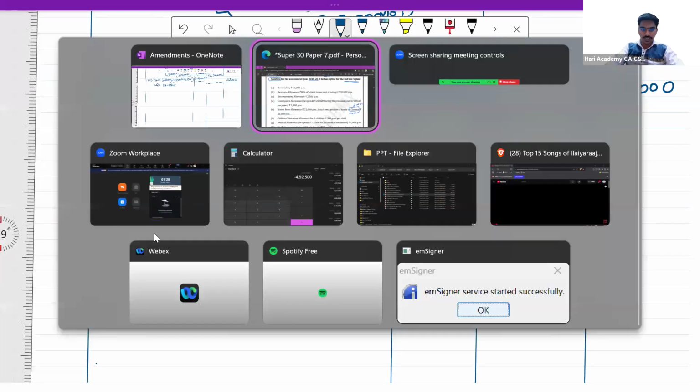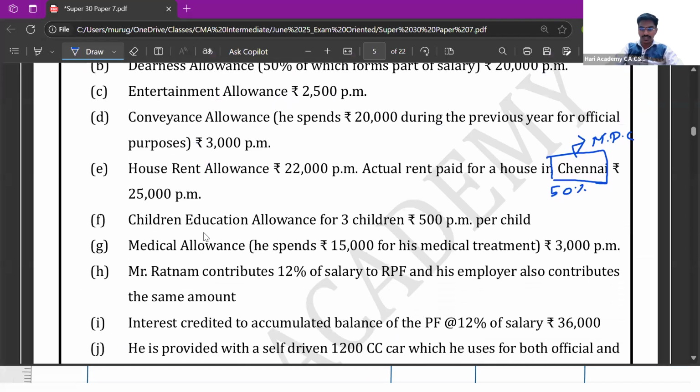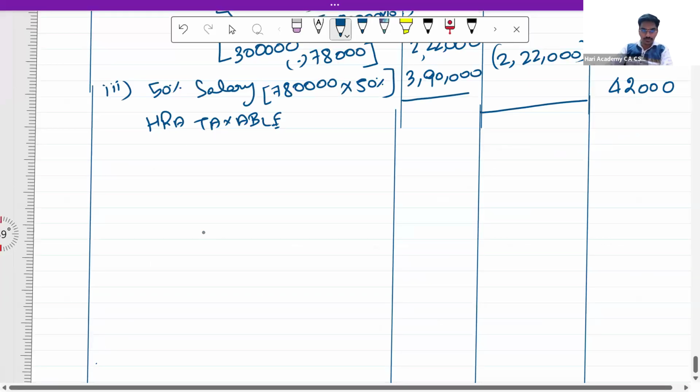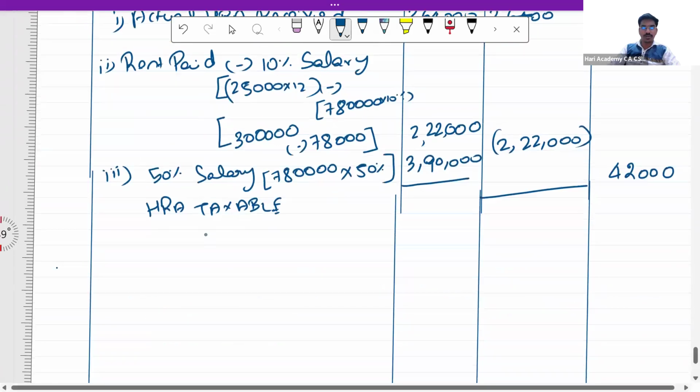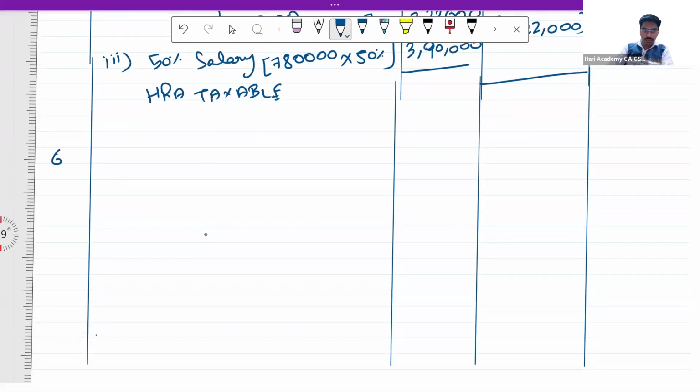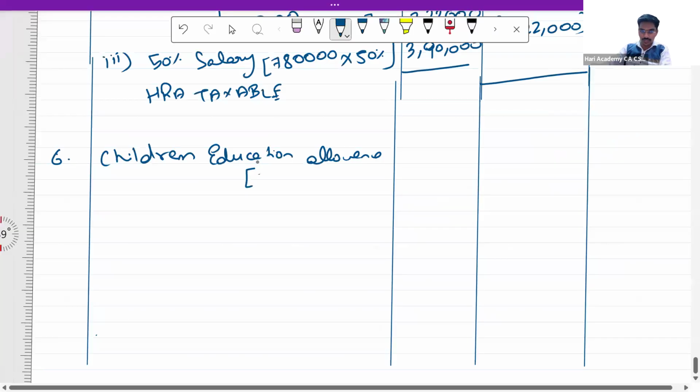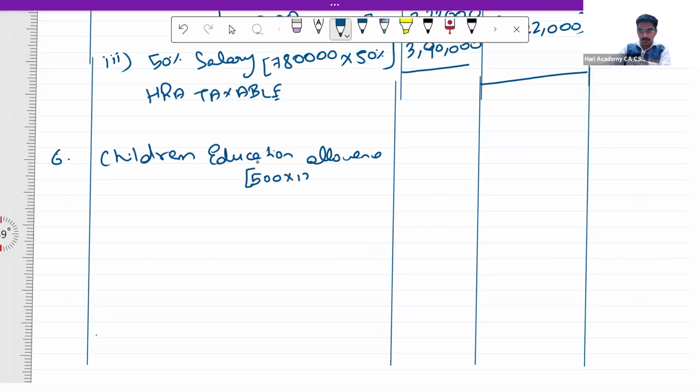The next point which we are going to see after house rent allowance is children's education allowance. For 3 children, he has received, so it is point number 6, children education allowance. He has received 500 per month per child for 3 children.